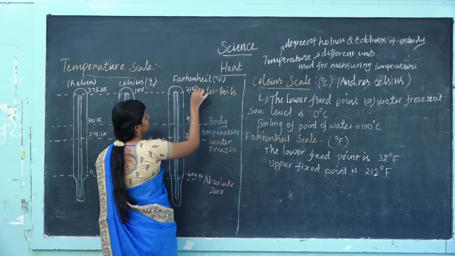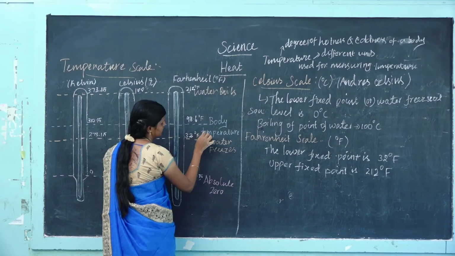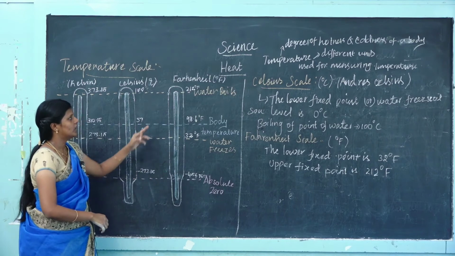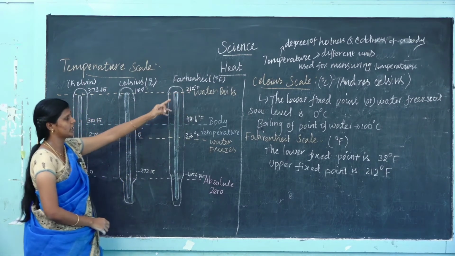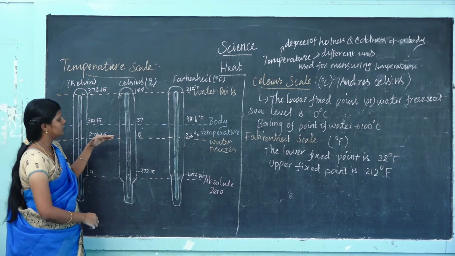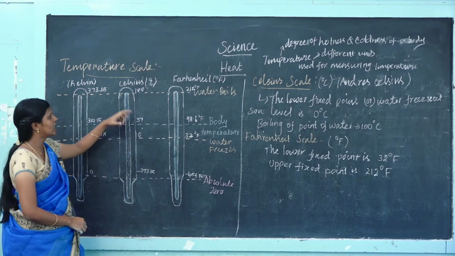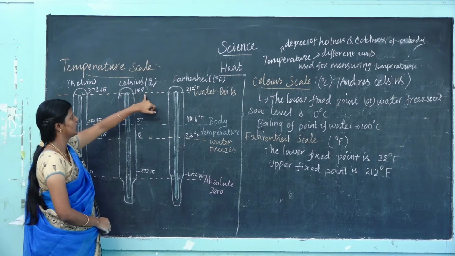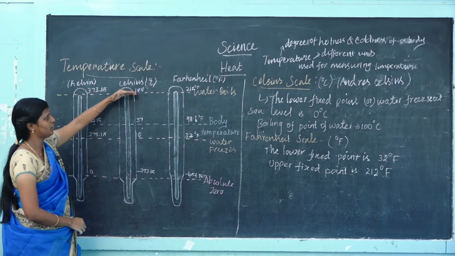This is the Fahrenheit scale, so it is denoted by degree Fahrenheit, and the water boiling point is 212 degrees Fahrenheit. Going back to the Celsius scale, the lower fixed point is 0 degrees Celsius, the water freezing point, and 100 degrees Celsius is the water boiling point. That is the maximum upper fixed point.